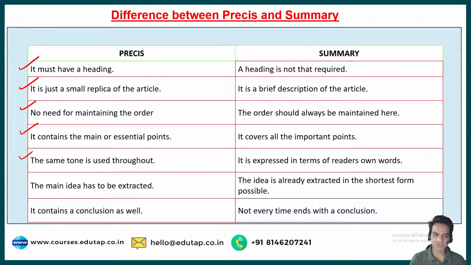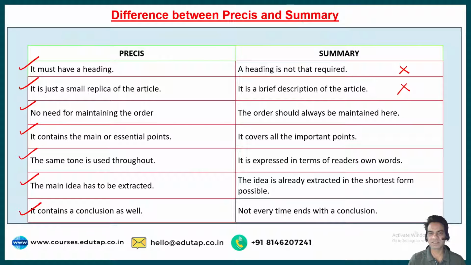The same tone as used in the passage is used throughout the Pressy. The main idea of the passage has to be extracted. You need to read between the lines and then carefully come to your inference. That would be your Pressy, and it contains a conclusion as well. Whereas in a summary, a heading is not that required. It is a brief description of the article. That means you are describing the whole article.